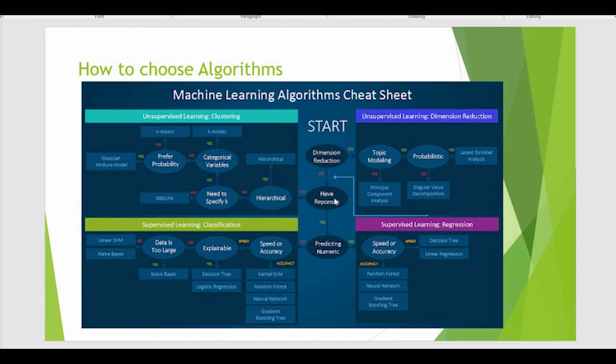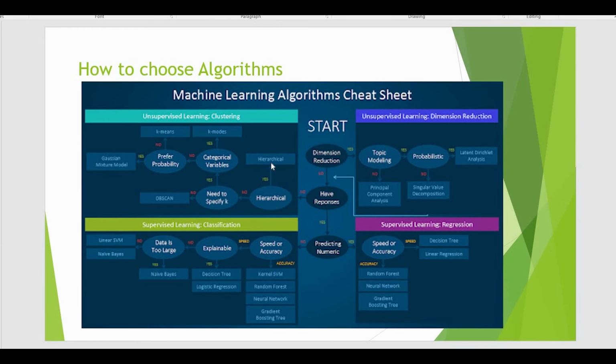Or if we don't need dimension reduction, every dimension is equally important, then we have to see whether we have labeled or unlabeled data. If we have labeled data, what does it mean? We have to choose some supervised learning algorithms. If we don't have labeled data, then we have to choose unsupervised machine learning algorithms. In unsupervised machine learning algorithms, we have to see whether the data is hierarchical or not.